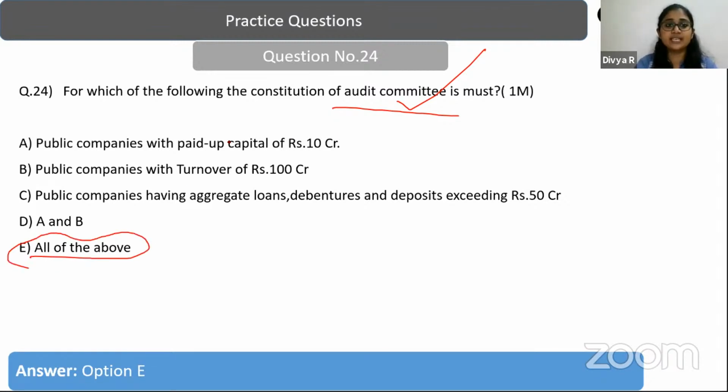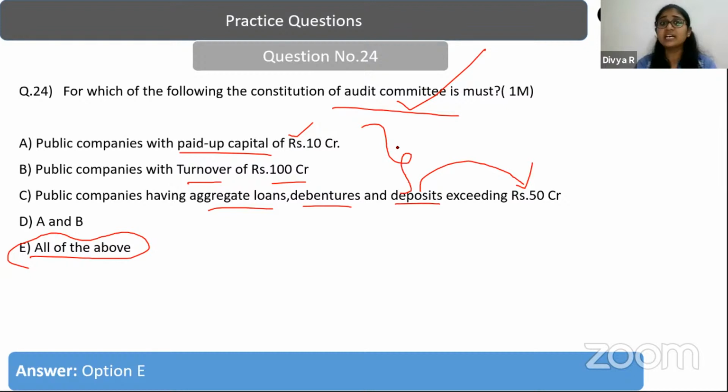So all the public companies with these requirements, paid up capital being 10 crore, turnover being 100 crores, and having aggregate loan, debenture and deposit exposure exceeding 50 crores, are going to be eligible for constituting an audit committee. And what is the audit committee going to do? It is going to look into the recommendation for the appointment, remuneration, and the terms of appointment of the auditors in the company. It is going to look at the independence of the auditors. So there are a host of functions that the audit committee is going to do. And the criteria, as you have seen, is this.